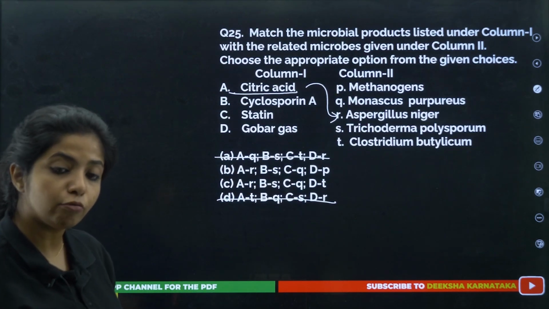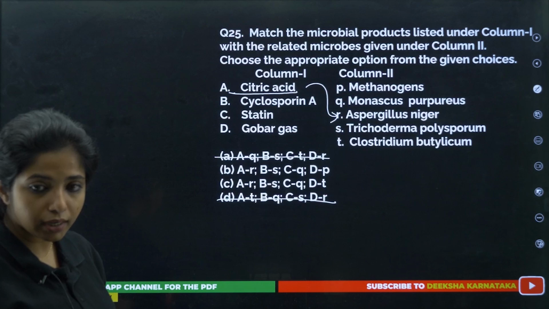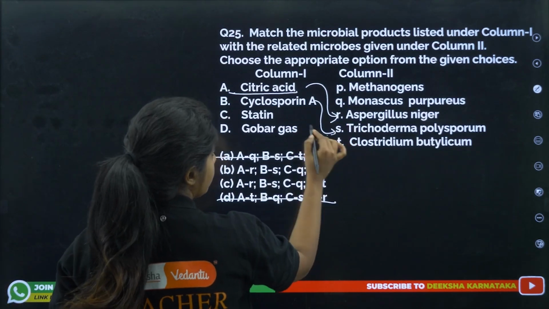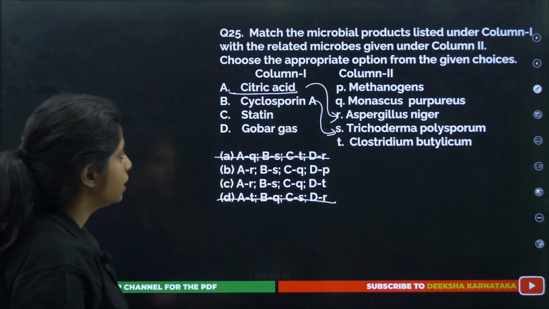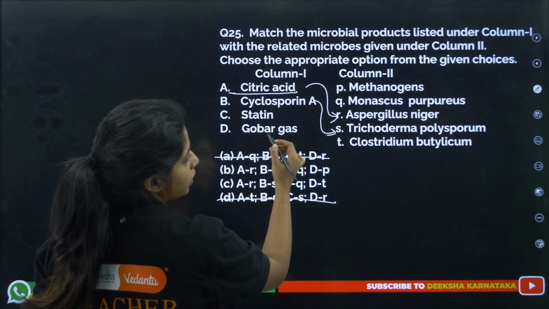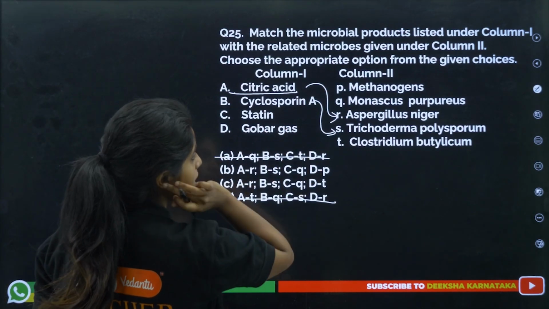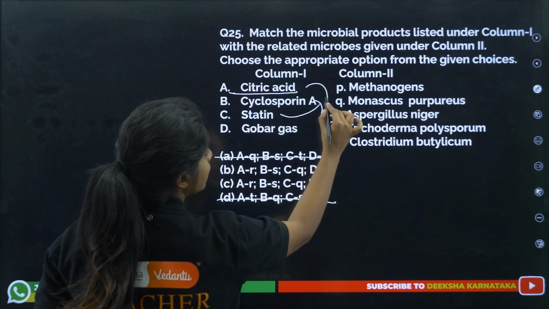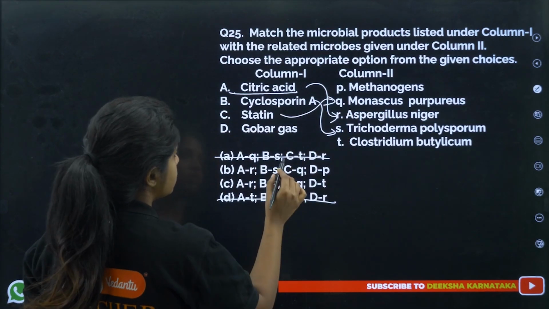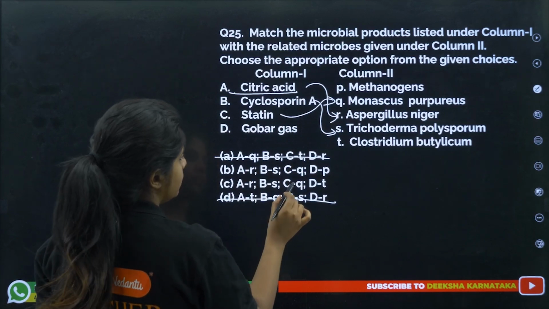Cyclosporin A is produced by another fungus, Trichoderma polysporum. I already told you its role: it is an immunosuppressive agent. So B with S. Statin is responsible for lowering cholesterol, and it is produced by Monascus purpureus. So C is with Q.